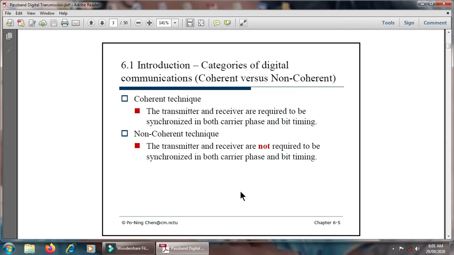Then we move towards another category of the digital communication system, that is coherent versus non-coherent.